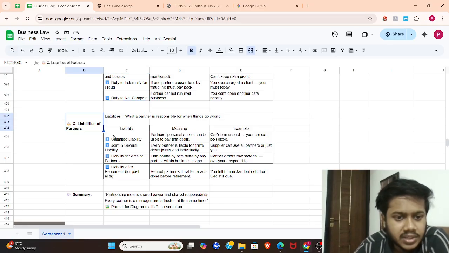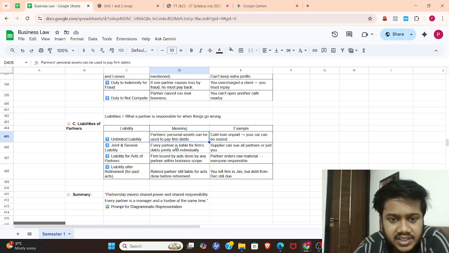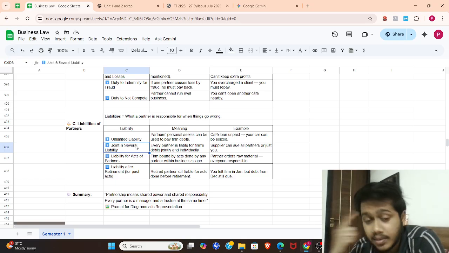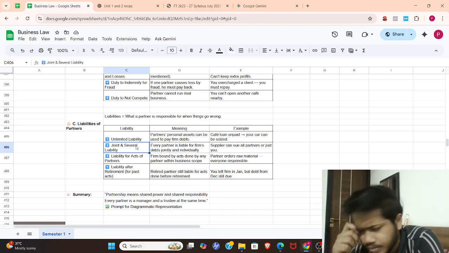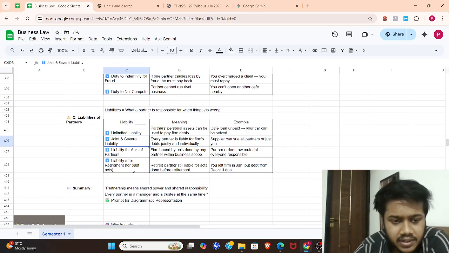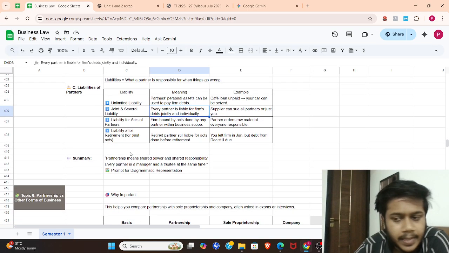Now liabilities. There are unlimited liabilities. Obviously, partners' personal assets can be used to pay the firm's debt under the Partnership Act 1932, but it is not so in an LLP, a limited liability partnership. We'll read about it in the next topic. Then joint and several liability: every partner is liable for the firm's debt jointly and individually.